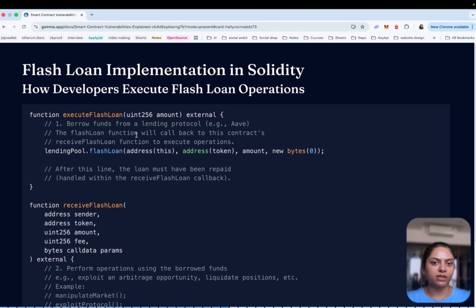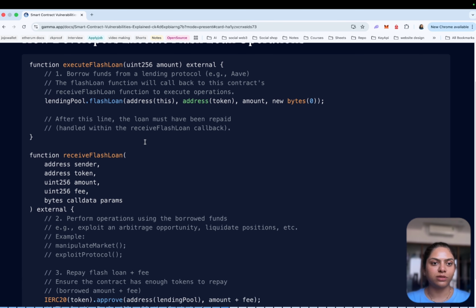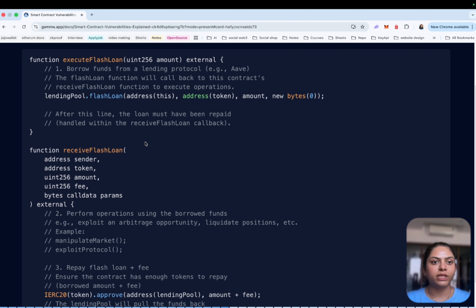Here is an example of code showing how a developer executes flash loan operations. There is an execute flash loan function. Here we borrow funds from a lending protocol like Aave. The flash loan function will call back to the contract's receive flash loan function to execute the operation. There is a lending pool flash loan call with the token and amount and bytes. After this line, the loan must be repaid, handled within the received callback function.